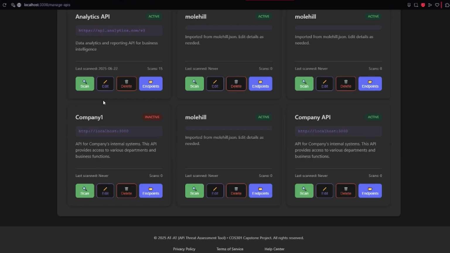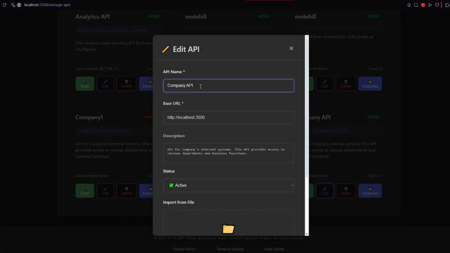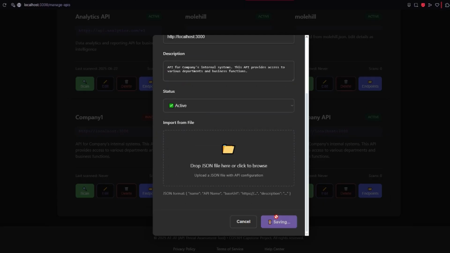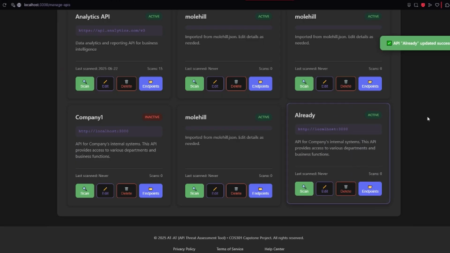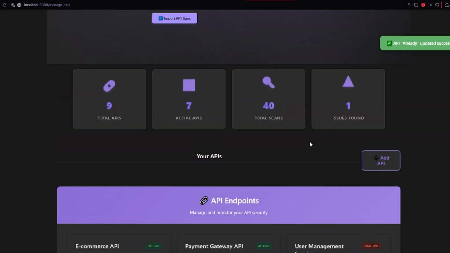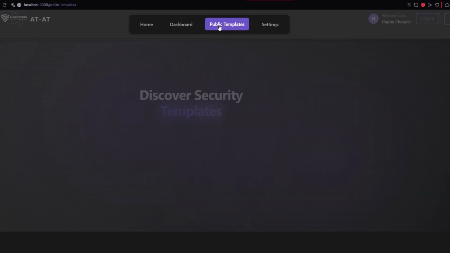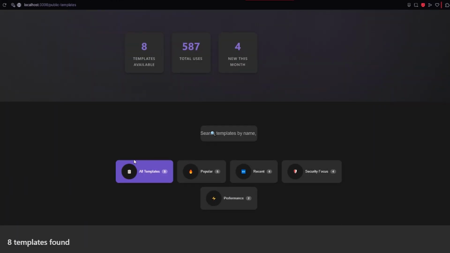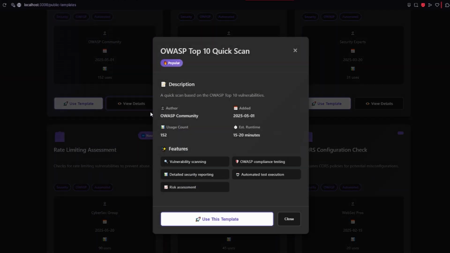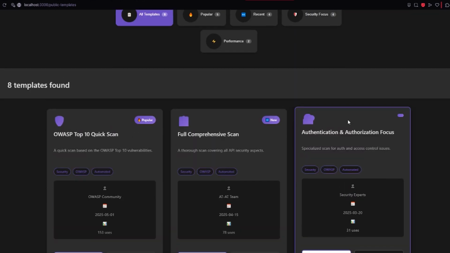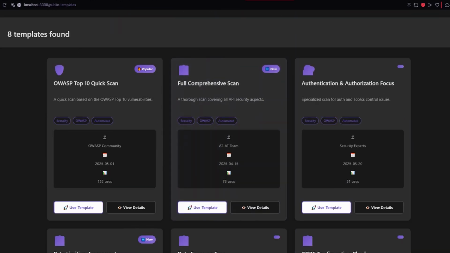We can also change the name based on what you want. So we say already checked, and we can update it. Then it will change the whole API and the URL. Then we also have some public templates. Public templates we can use with descriptions and how to use it, and then we can just say use template and it will use that template in the future.